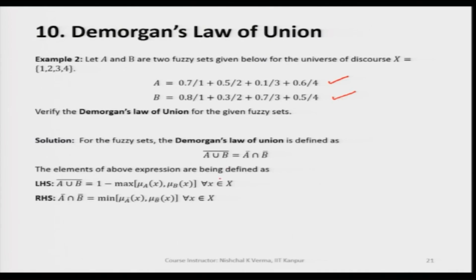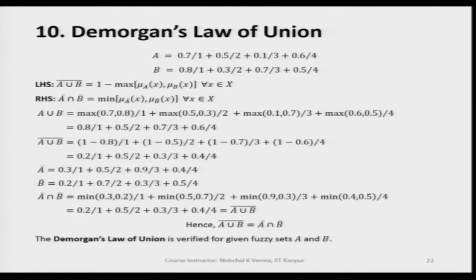When we compute the complement of A union B, we get the fuzzy set 0.2/1 + 0.5/2 + 0.3/3 + 0.4/4 as a result.